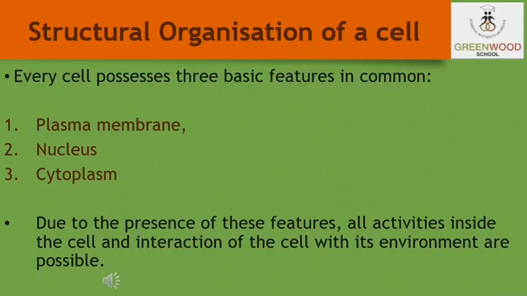Now students, moving on, let us discuss the structural organization of a cell. Microscopic studies reveal that every cell possesses three basic features in common, and these features are the plasma membrane, nucleus and cytoplasm. Due to the presence of these features, all activities inside the cell and the interaction of the cell with its environment are possible.